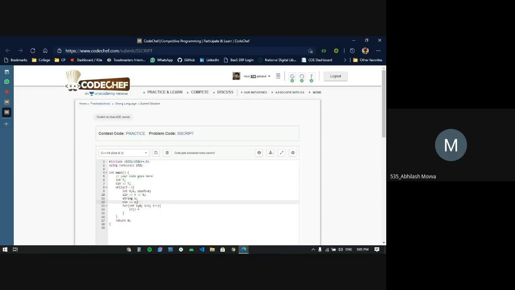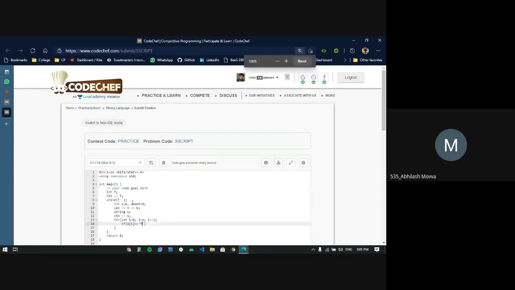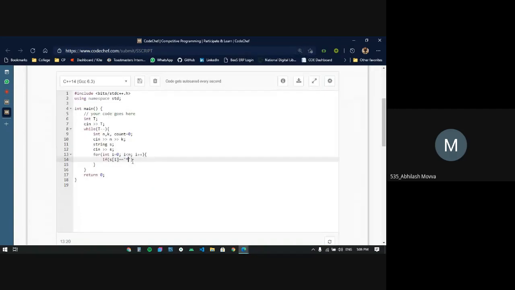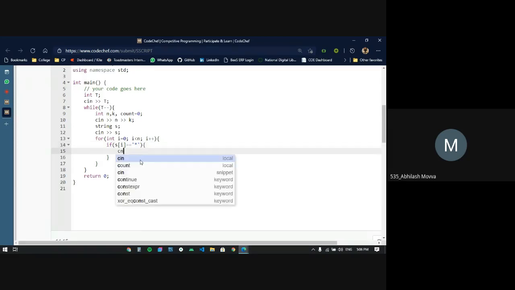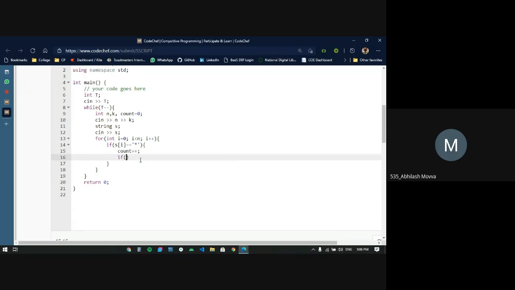Now after we take the input s, we are iterating over the string. If s of i is equal to that particular character, asterisk, then I'm incrementing the count. I also need to check a condition here. If count is equal to k, as I've told you, there will be k consecutive asterisks in the given string.